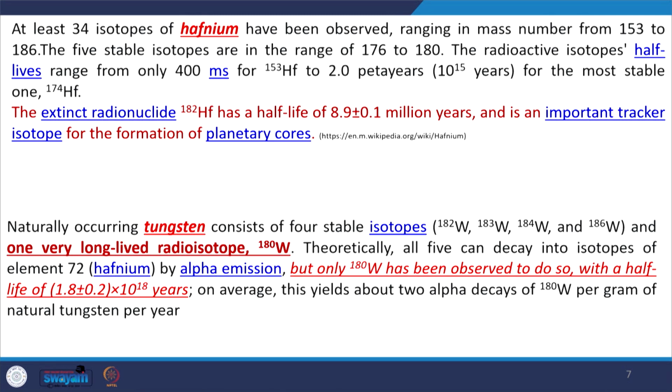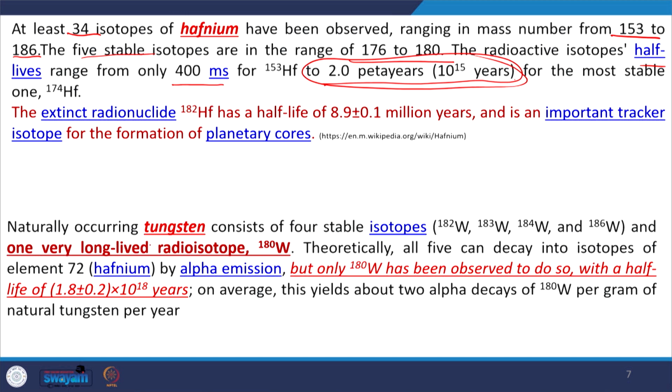Now the question arises, why were hafnium and tungsten isotopes used? Because of their half life period. If you see hafnium, it has 34 isotopes starting from 153 to 186, and there are 5 stable isotopes, 176 to 180, but the radioactive isotopes have half lives ranging from 400 milliseconds to 2 beta years. This is important, so that is why it can date long range events. That is why hafnium was used there.